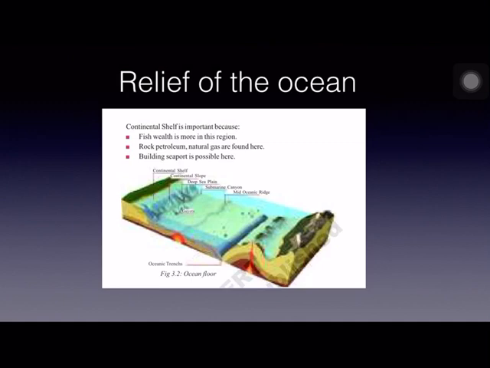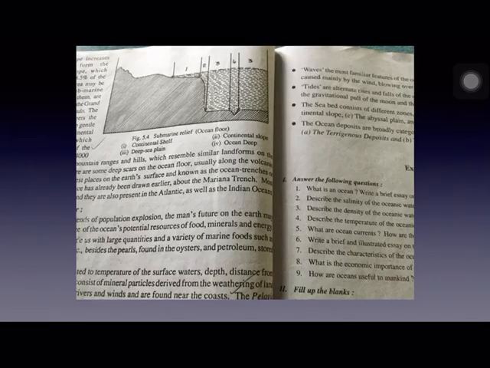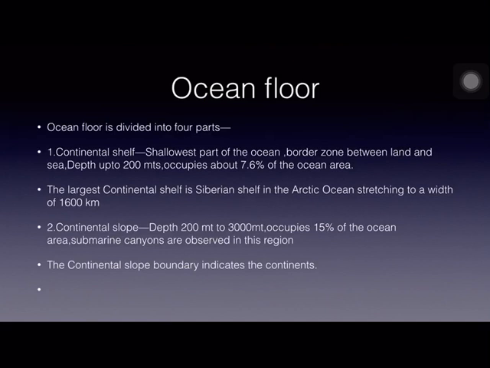And thirdly, it is most suitable for building seaports because it is the shallowest part of the ocean. It is very easy to build seaports in this part of the ocean. In this way, continental shelf is useful to us. Now the second one is continental slope. It has complex relief.